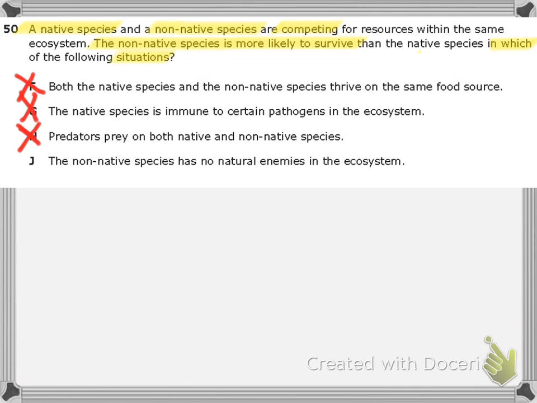So when the dog is introduced to this island, it has no enemies. It has nothing to stop it or regulate it. It's coming in wrecking shop. It's competing for that resource, whereas the squirrel is competing for the resource and has enemies. It's getting attacked. So the dog comes in and wrecks shop, with no enemies.